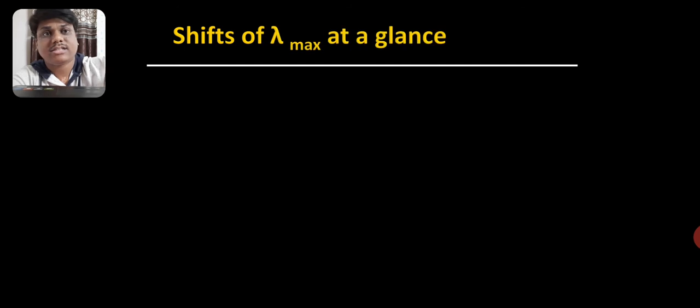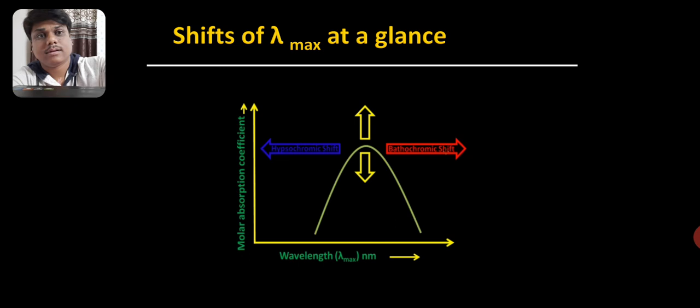Let's see all the shifts of lambda max at a glance. Here you will find that there are four shifts of lambda max. First one, when lambda max shifts towards the red region of spectrum, then it is called red shift.